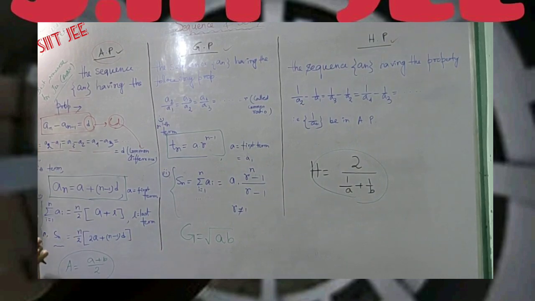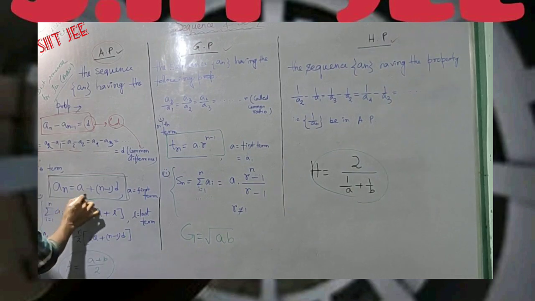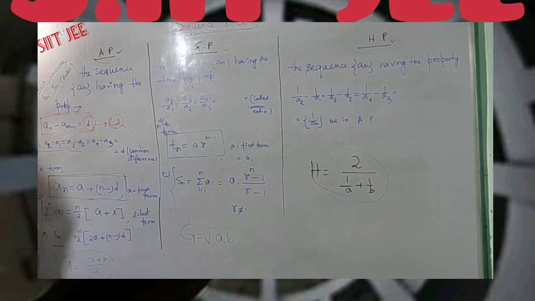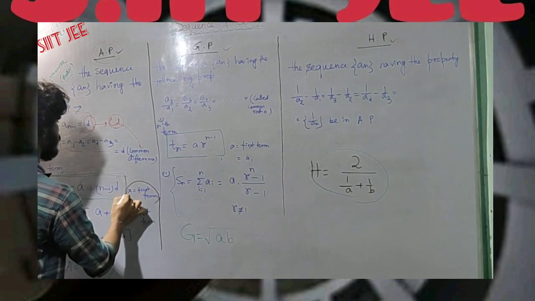So if we generalize the nth term of the sequence, it looks like this: an equals a plus (n minus 1) into d. So what is a, what is n minus 1, and d? Let me simplify the three unknown terms. First one is a. Here the first term is a.